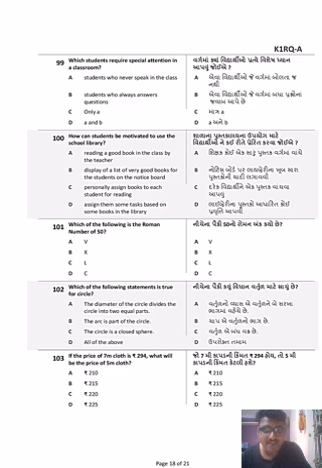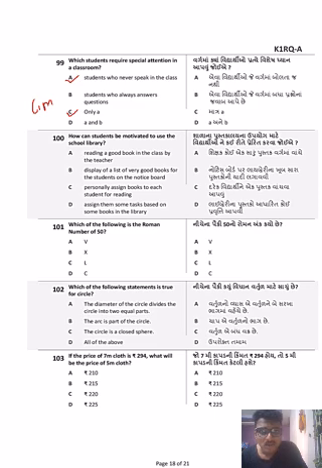Students who never speak in the class, students who always answer the questions, only A, and B. Of course, a student who never speaks in the class will require a little attention so that we can open them up in the classroom. Okay. So only A, there are two options. So again, this is a grace marks question, but you know which one to answer.